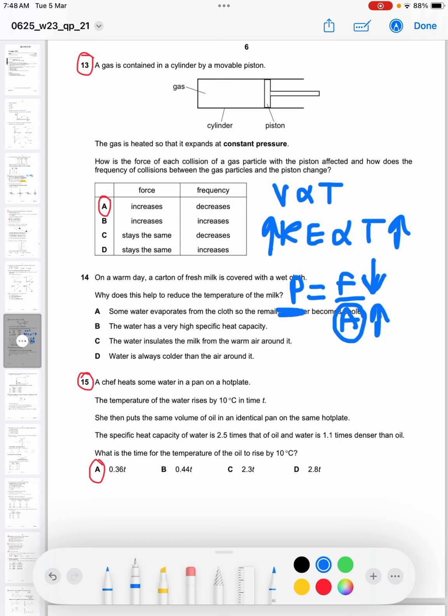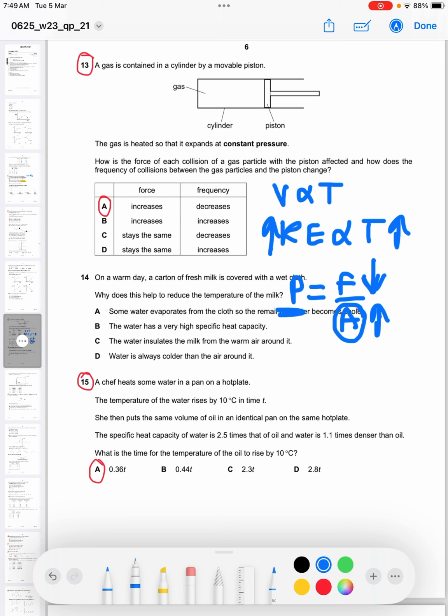Now, if the force due to one molecule increases but the overall force has decreased, then the number of collisions must have decreased, because only two things contribute to the total force: the force due to a single collision and the total number of collisions. More collisions per unit time combined with an increase in force for each collision would increase the force.